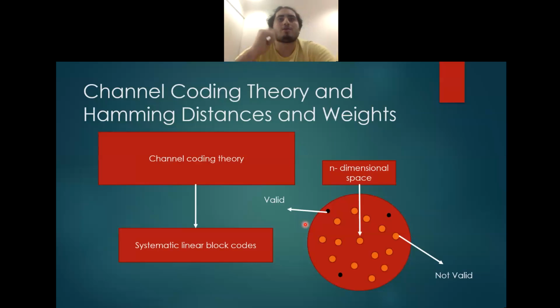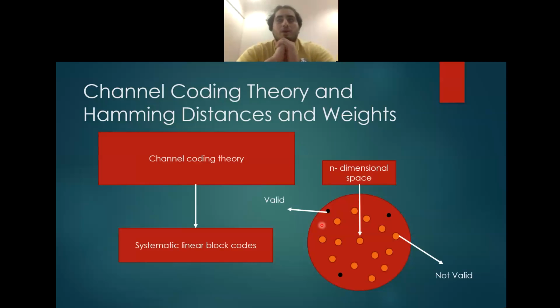This example, which showcases a circle, simplifies the channel coding operation. First, we observe that the circle is the n-dimensional space, the new space after mapping the k messages. We can see the small orange dots, which are the possible values of the space. However, in our system, we want to make sure that the black points, which are the valid points, are as far as possible from each other in order to reduce the probability of error.